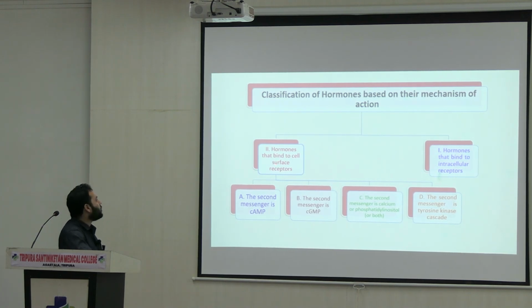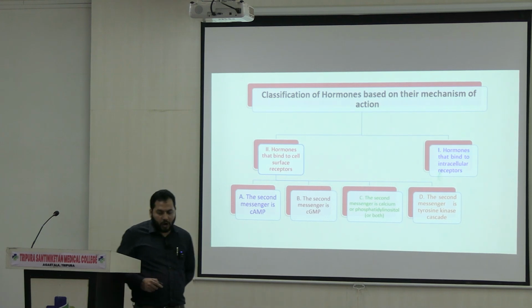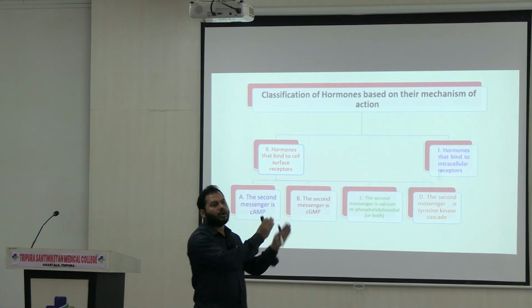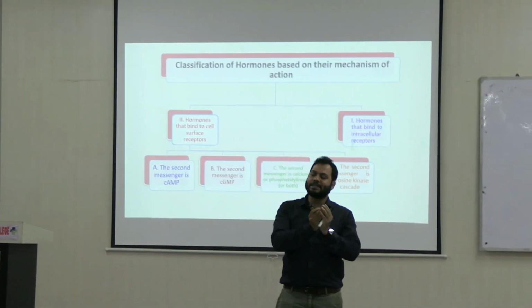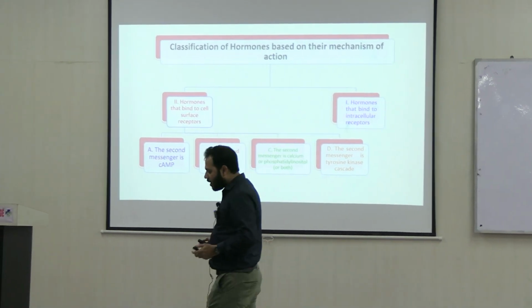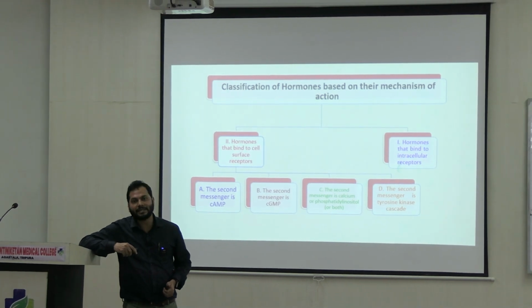Whereas group 2 hormones bind to cell surface receptors. This involves the messengers cyclic AMP, cyclic GMP, then calcium ions, inositols, as well as some kinases, right? It means we have already seen the groups of hormones and their features. Now we will see how the different types of hormones act on the target cell.